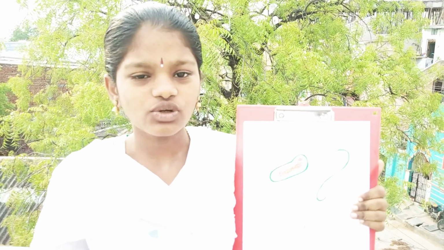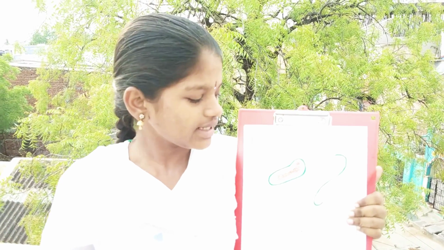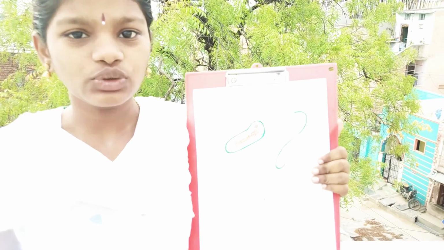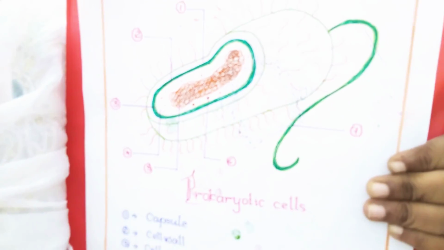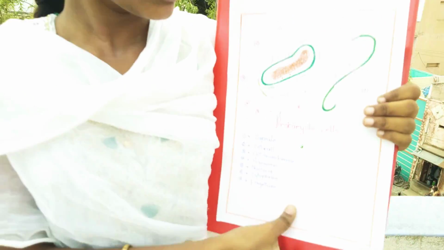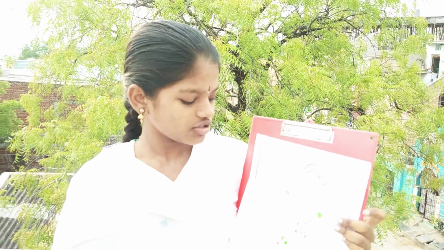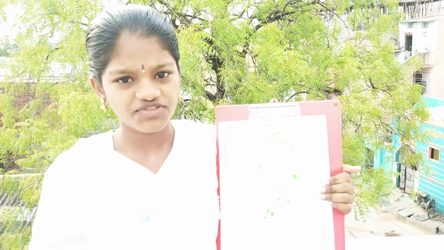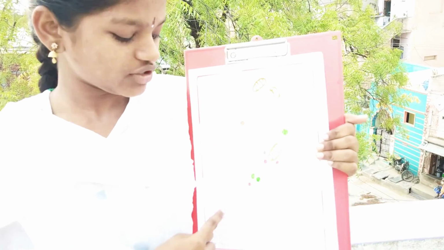And next, going to another part, the pilus. It helps the prokaryotic cell to remove bacteria and cells. And next, going to another concept, the components of the cell. These are the components of the cell.